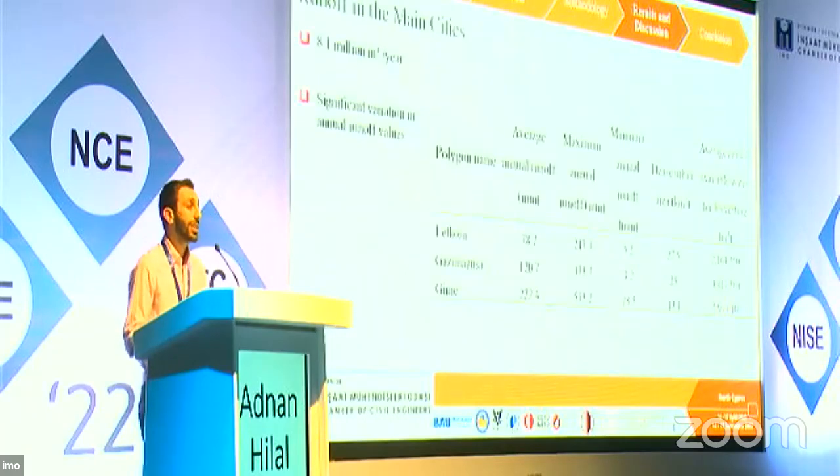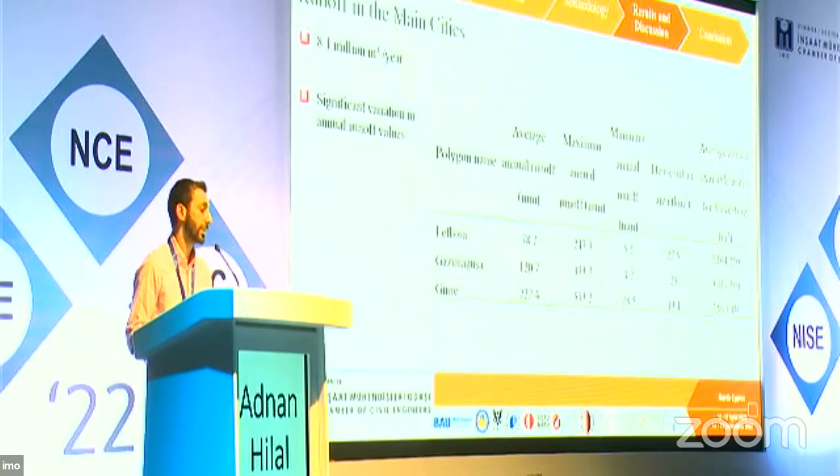Additionally, we evaluated the amount of runoff that can be harvested in the major cities. As you can see here, there is a significant amount available in Lefkoşa, Gazimağusa, and Girne. Additionally, you can see from the third and fourth columns that there is a significant variation in the amount of runoff between years. In drought years there is a very small amount of runoff. However, in good rainy years, we can see a significant amount of runoff.